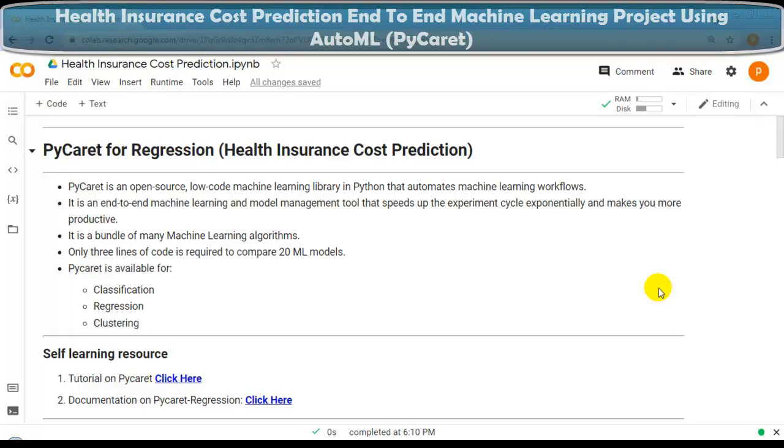In the last few videos, we have done our end-to-end project for health insurance cost prediction using machine learning. In this video, we are going to perform the same end-to-end project, health insurance cost prediction, but using PyCaret.